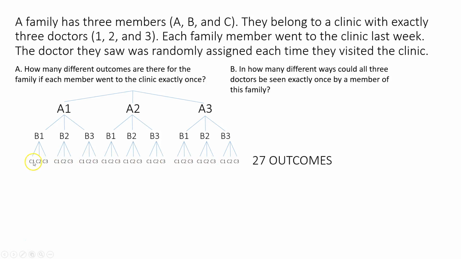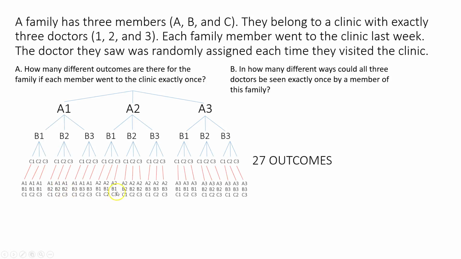One thing that I like to do is under my tree diagram, I'll actually write what the outcomes are. So this outcome right here, following this path, is A went to Dr. 1, B went to Dr. 1, C went to Dr. 1. Under the C2 here, it's A went to Dr. 1, B went to Dr. 1, C went to Dr. 2. And then under this guy, the C3, it's A went to Dr. 1, B went to Dr. 1, C went to Dr. 3, and then you kind of just follow that pattern out.